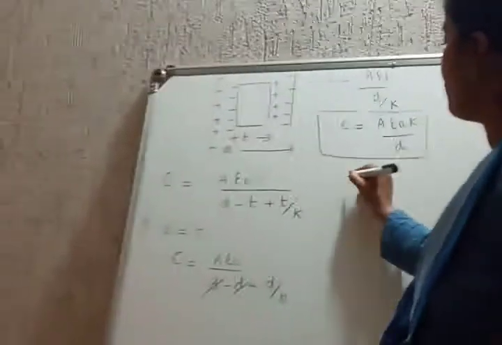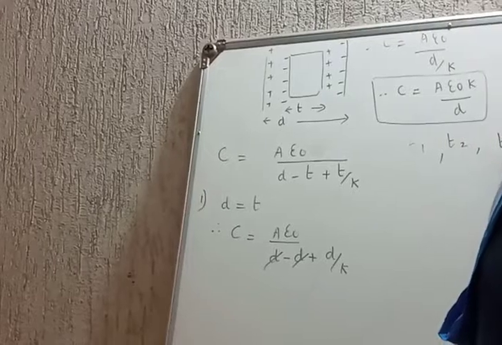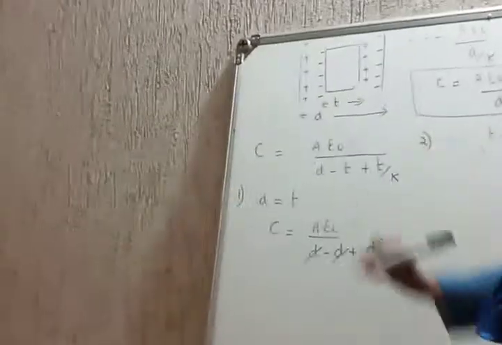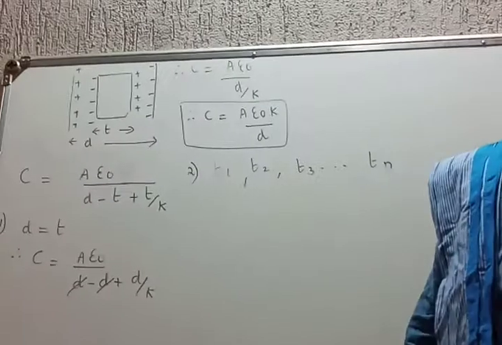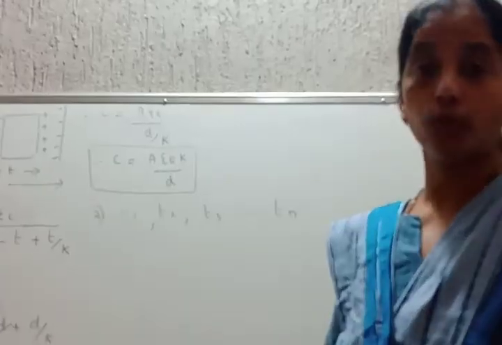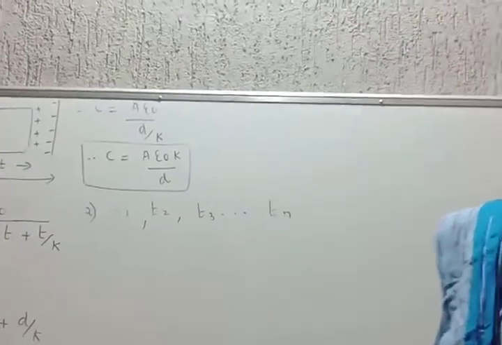Students, if dielectrics of thickness T1, T2, T3 and so on. Point number 2, let us take that. If various dielectrics of thickness T1, T2, T3, T4 and so on up to Tn fill the area between the plates, then the capacitance will be what here?